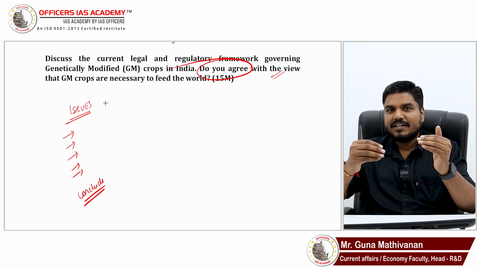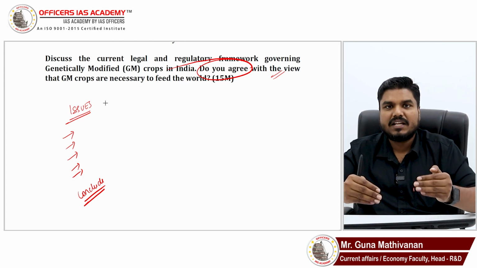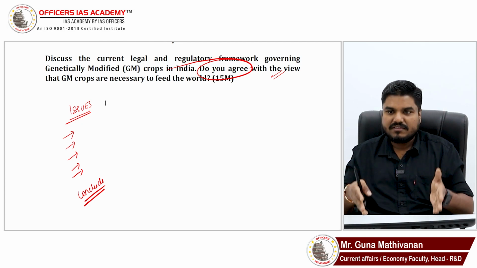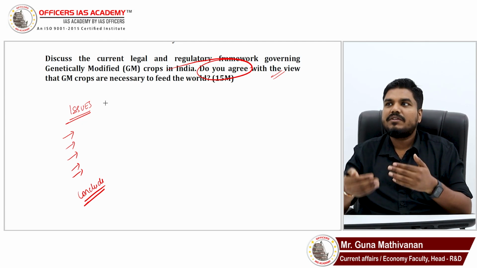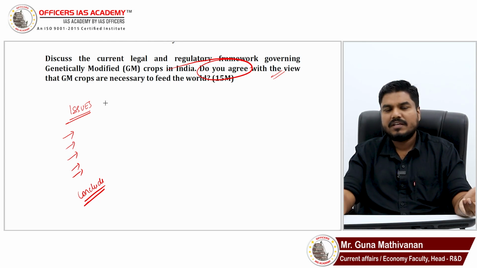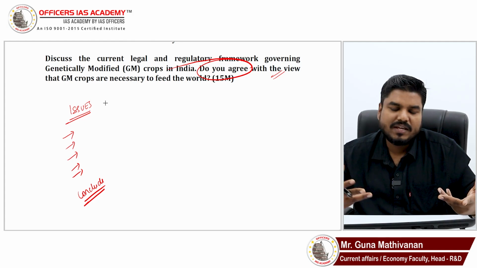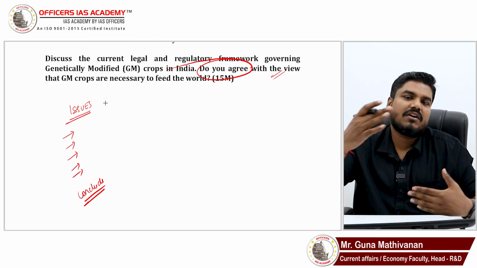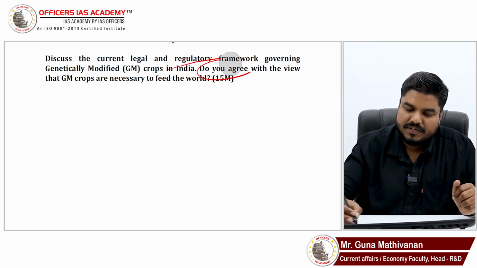That is what you have mentioned in the pre-conclusion paragraph. So in the pre-conclusion paragraph, you are mentioning that yes, given the circumstances, it appears there is no choice other than GM crops. But however, you give a futuristic solution as well. This is one way of concluding. You can have your own choice. Since the question is about do you agree, you can say yes, you can say no, but substantiate accordingly. Okay, so this is how we can tackle this question.